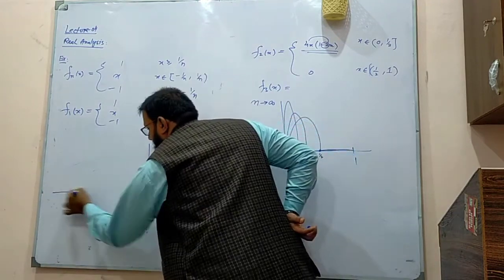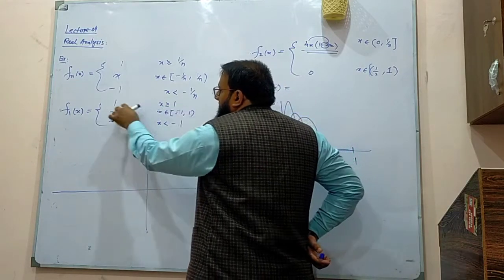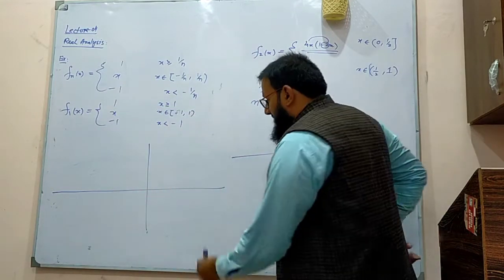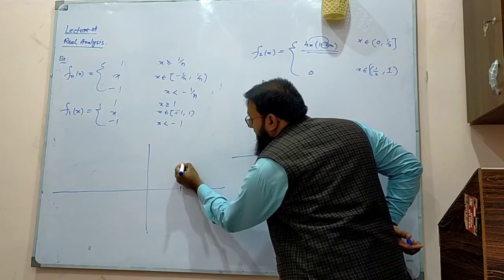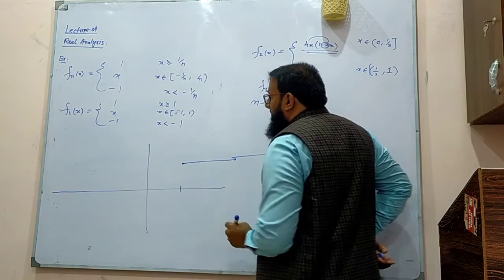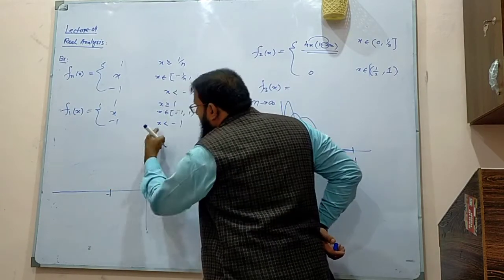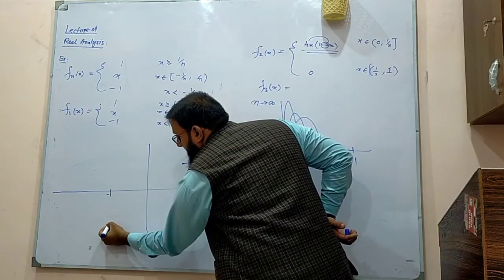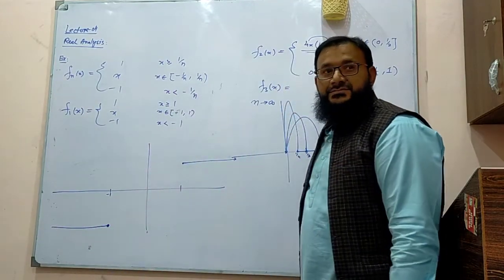So let me draw it here. If x is greater than or equal to 1, the value of the function is 1. It means this is 1. The value of the function is exactly 1 here. And when x is less than minus 1, the value of the function is minus 1. Are you okay with this?